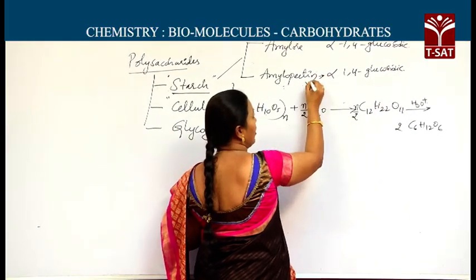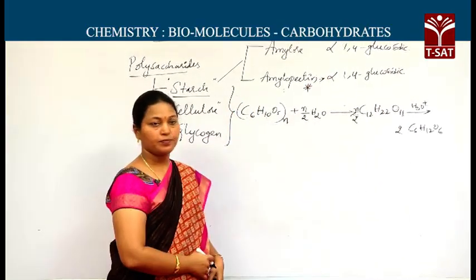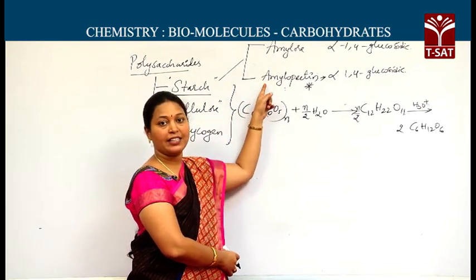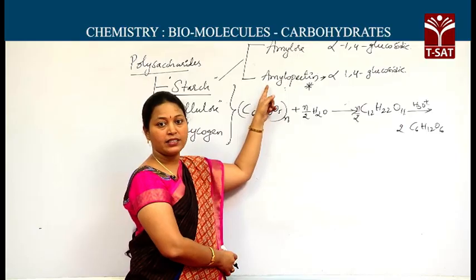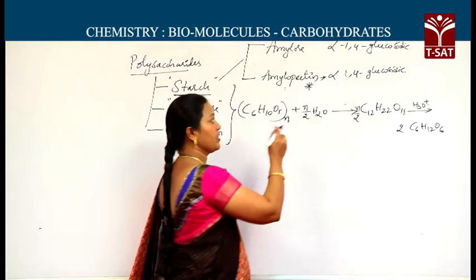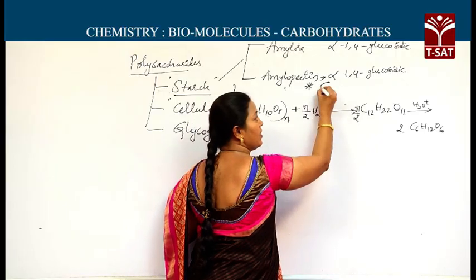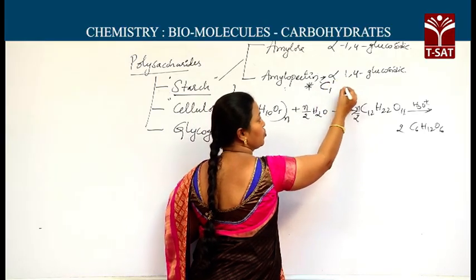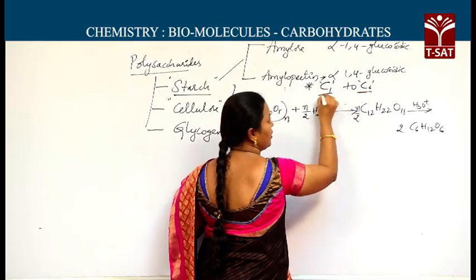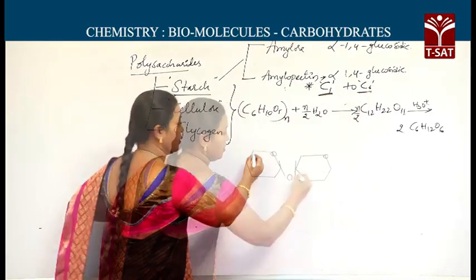Along with this, one more important point: amylose is a linear form, amylopectin is a branched form. The branch is formed in between the two linear structures, C1 of one branch to the C6 of another branch, C1 to the C6. I will show.